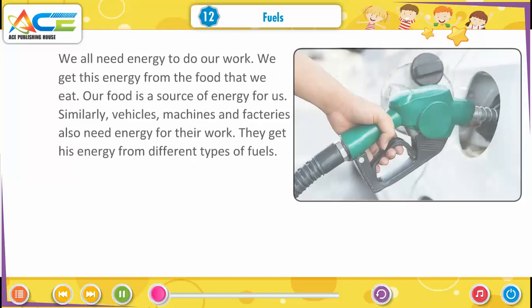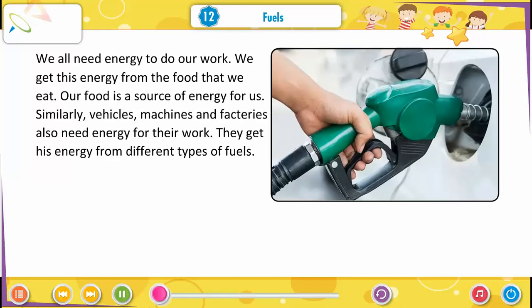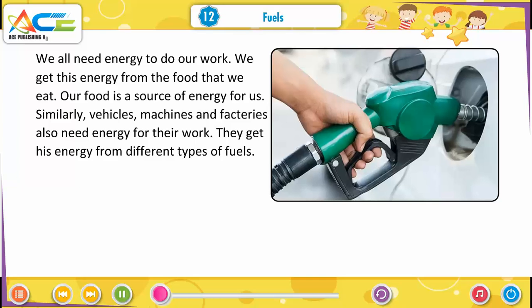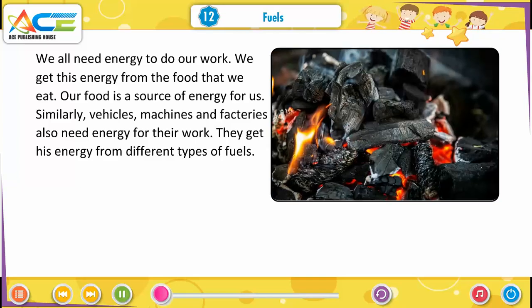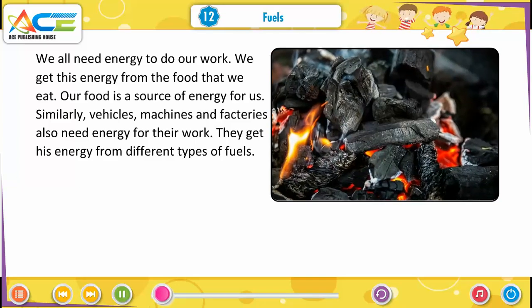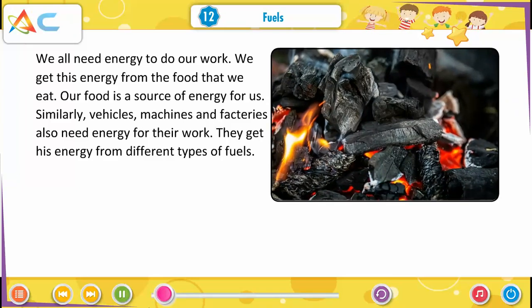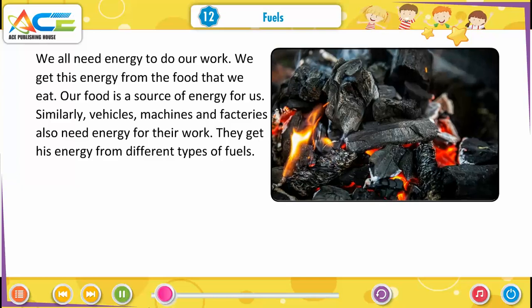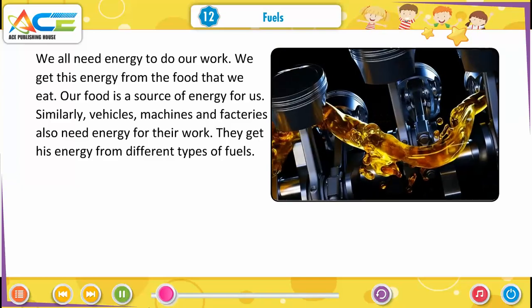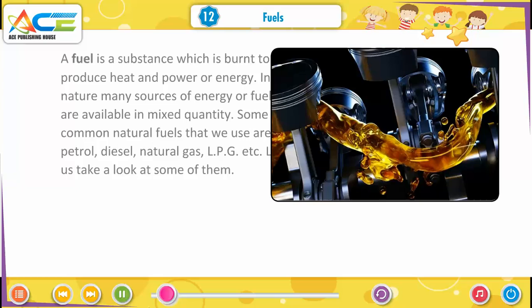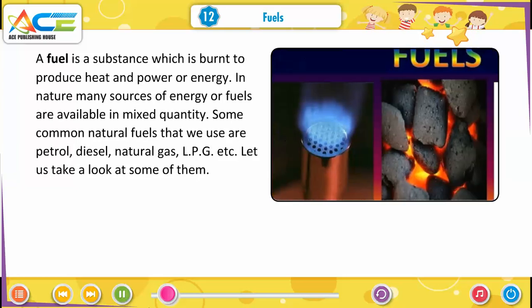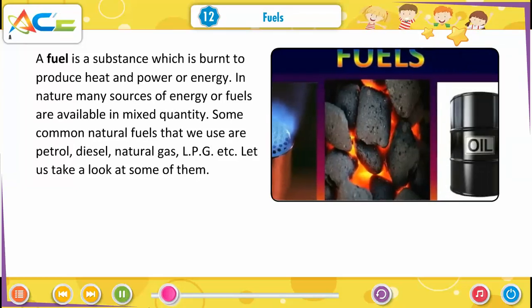We all need energy to do our work. We get this energy from the food that we eat. Our food is a source of energy for us. Similarly, vehicles, machines and factories also need energy for their work. They get this energy from different types of fuels. A fuel is a substance which is burned to produce heat and power or energy.